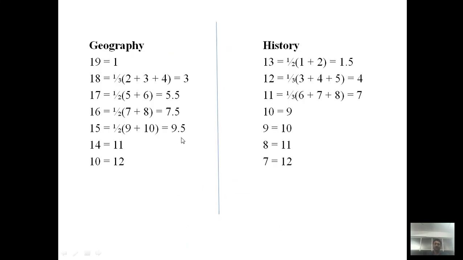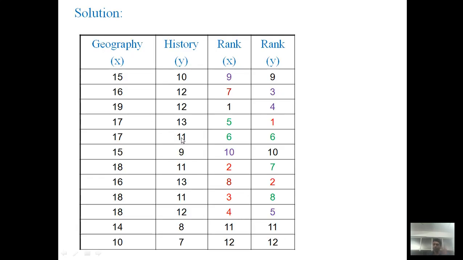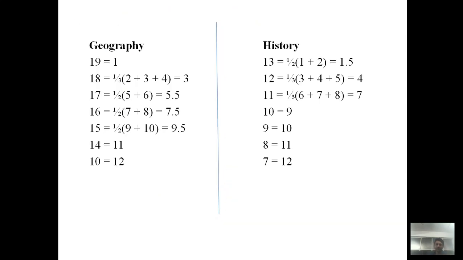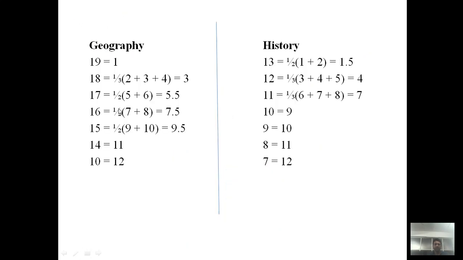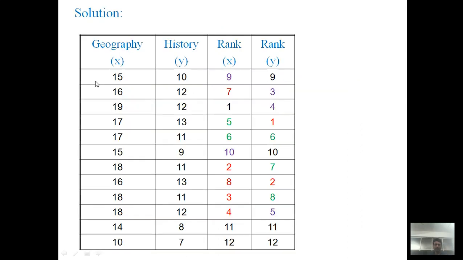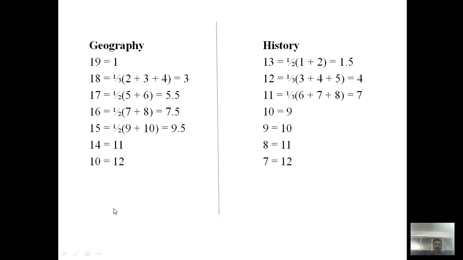In order to better understand whatever we have to discuss here, we have to write it down in this separate slide. In geography, the highest score is 19 and there is only one student. The second highest score is 18. There are 3 students with 18, and their ranking is roughly 2 plus 3 plus 4.